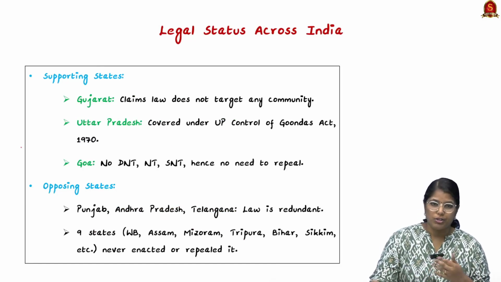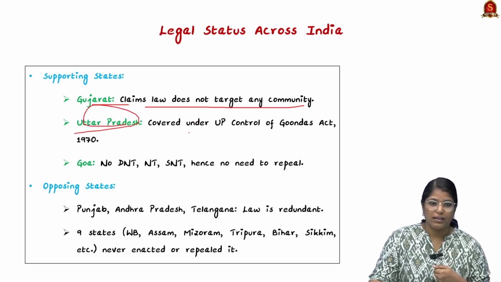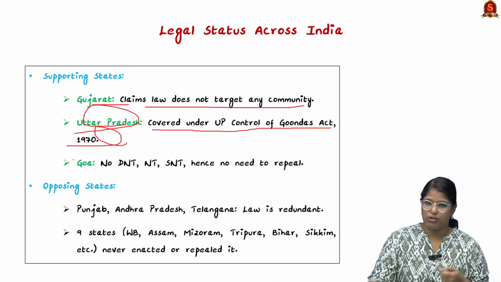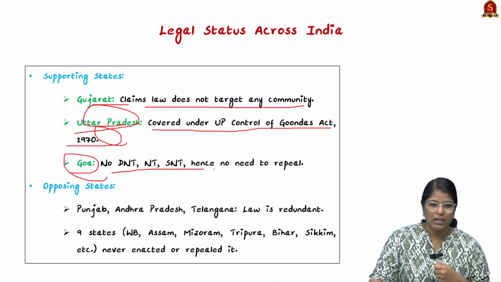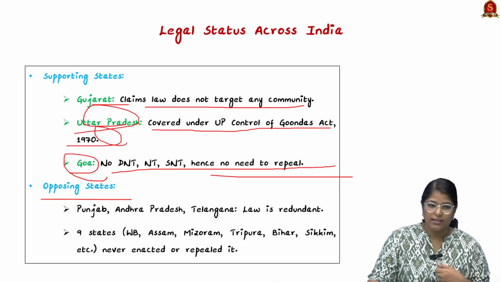When we talk about the supporting states, we have Gujarat. They claim the law does not target any community, but is there for safety. And Uttar Pradesh says that it is covered under the UP Control of Goondas Act 1970. If you know what this Goondas Act is, you can leave it in the comment section. When we talk about Goa, there is no denotified tribe, nomadic tribe or semi-nomadic tribe, hence there is no need to repeal in that particular state. When we talk about the opposing states, there are Punjab, Andhra Pradesh, Telangana.